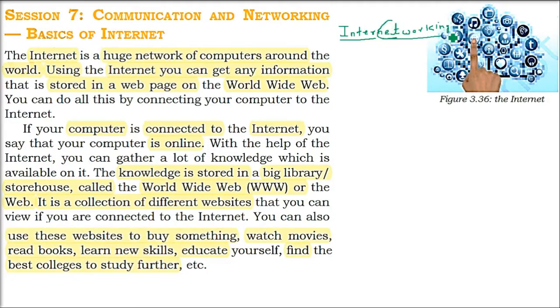So this is inter-networking. And this means there are hundreds of computers and hundreds of networks. All these networks are connected. So the internet is a huge network of computers around the world.